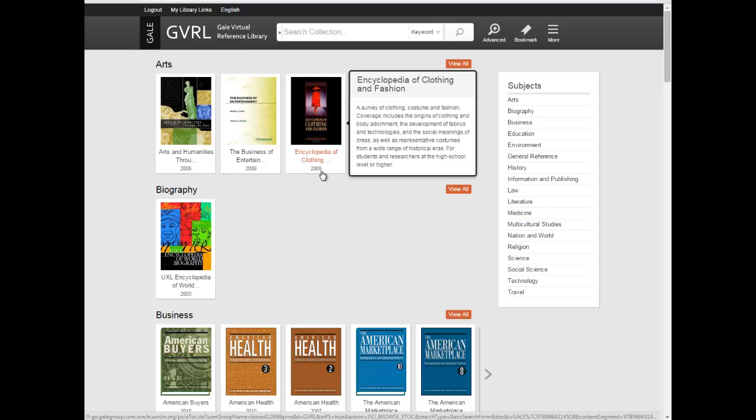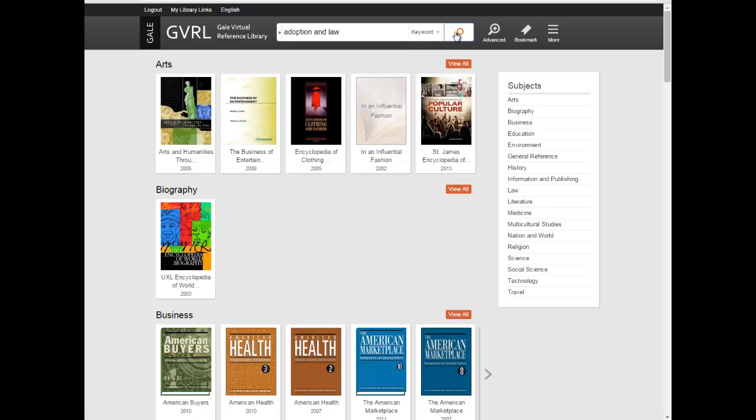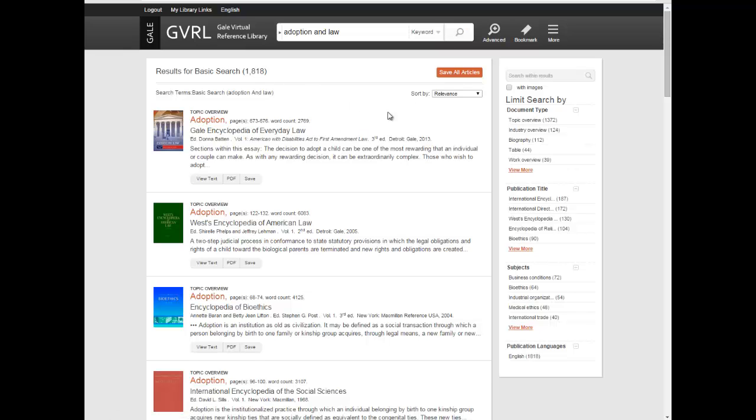overall, and search for adoption and law. And just take a look at what we've got. And there's well over 1,000 in here as well. Now, you can see there's the Gale Encyclopedia of Everyday Law, West Encyclopedia of American Law, and so on. The second one here, West Encyclopedia of American Law, is the resource that I want you to pay most attention to. Before we click on that, though, I wanted to show you on the right, we could limit.